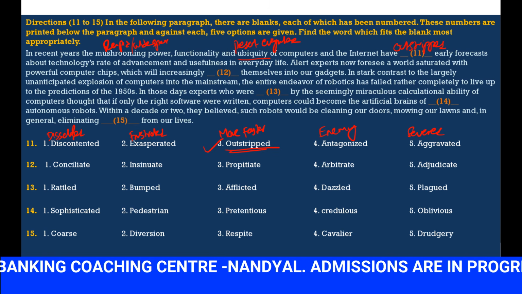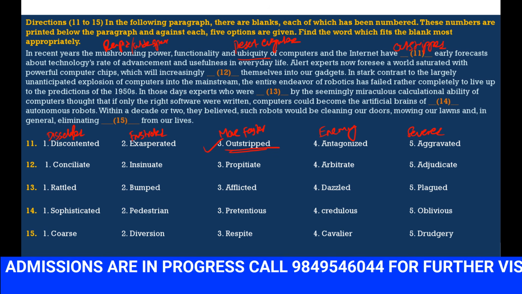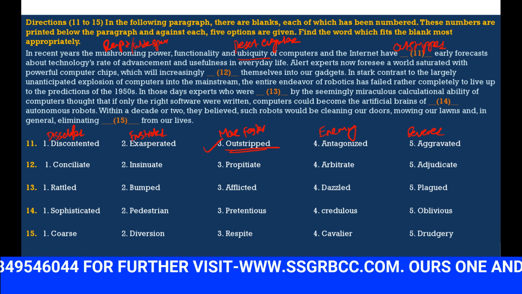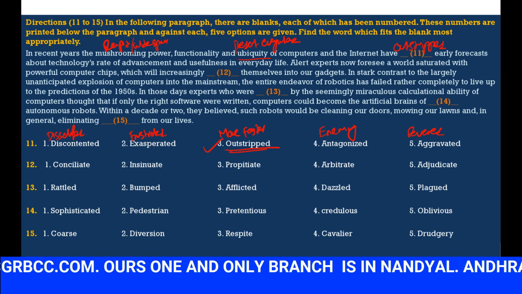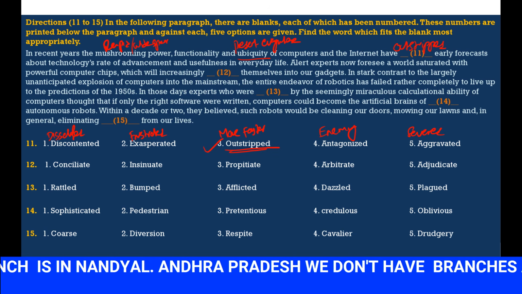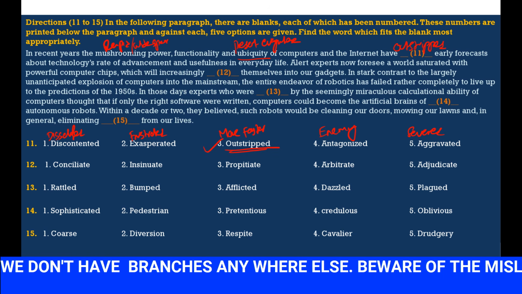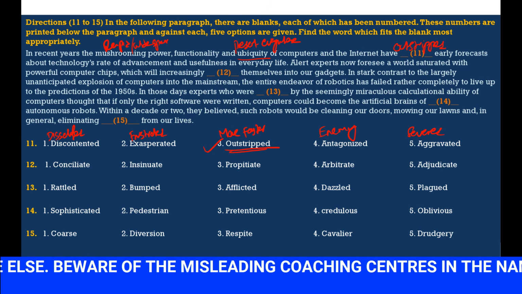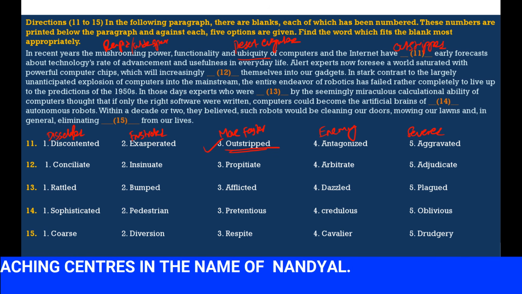Experts now foresee a world saturated with powerful computer chips that will increasingly dash themselves into our gadgets. Slowly the use of computer chips is not only related to one desktop, so those computer chips will come into our gadgets which you are using daily, like mobile phones, tabs, like that. So we should use which will increasingly move quickly. So we have to use the word move quickly. Which word is correct?